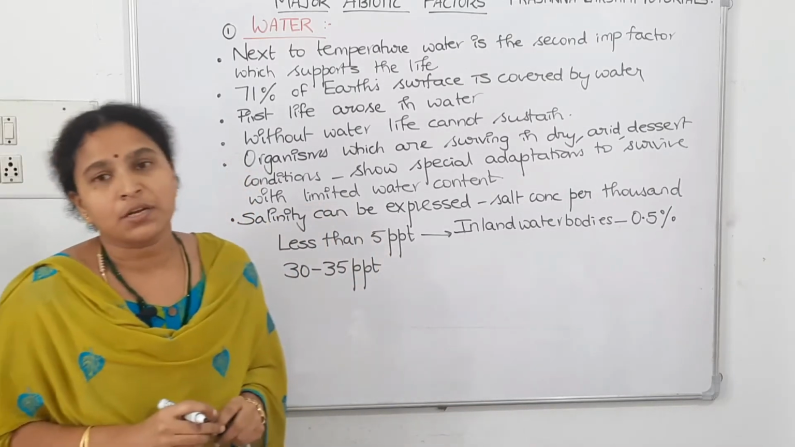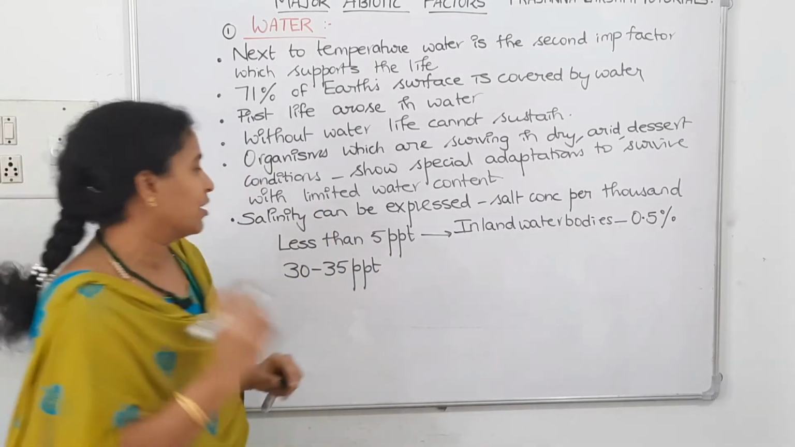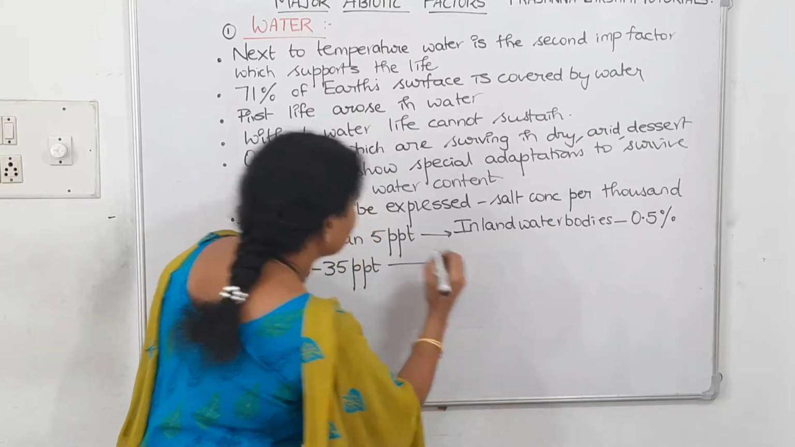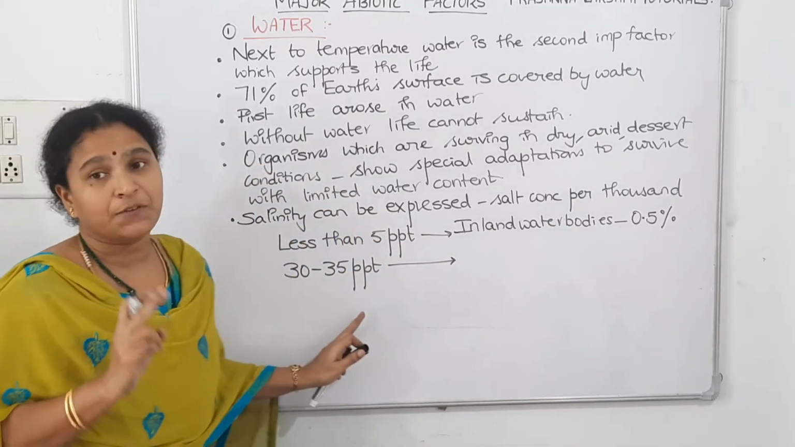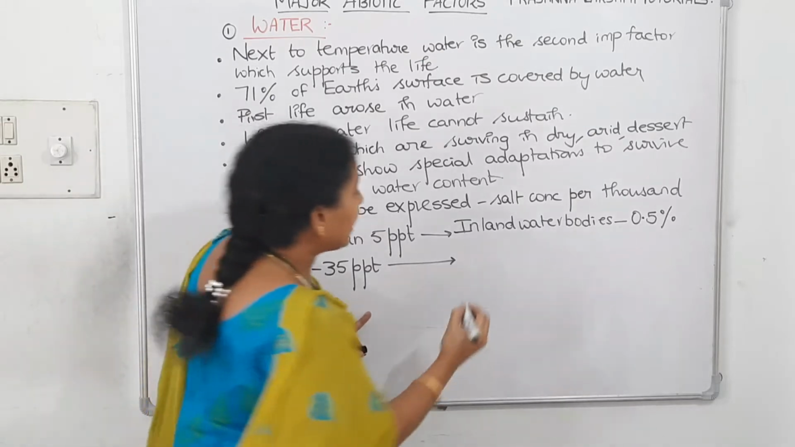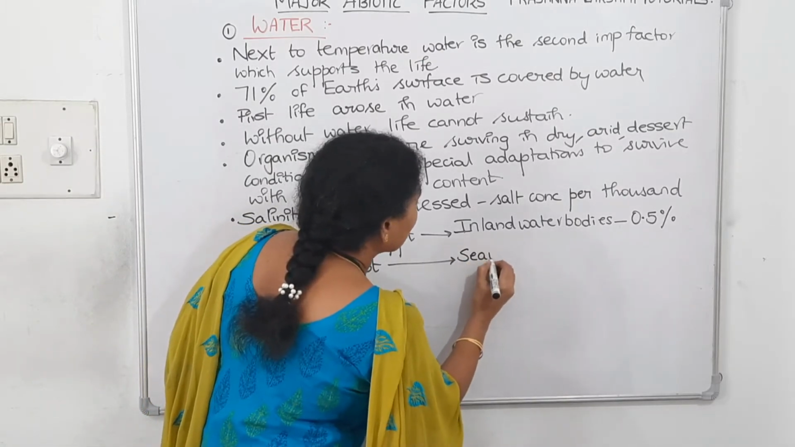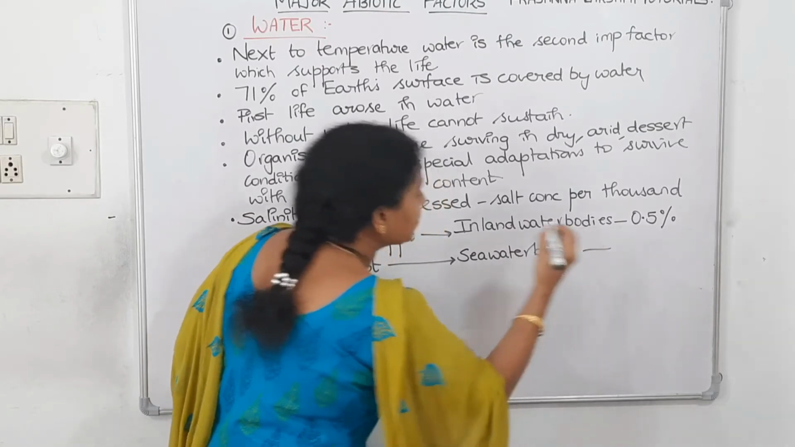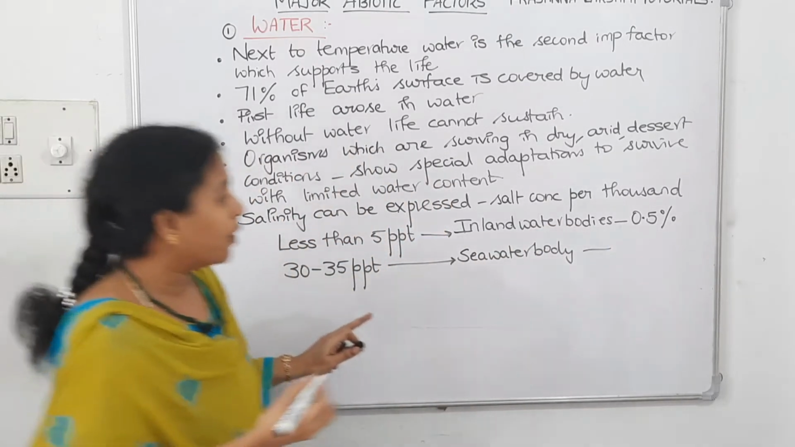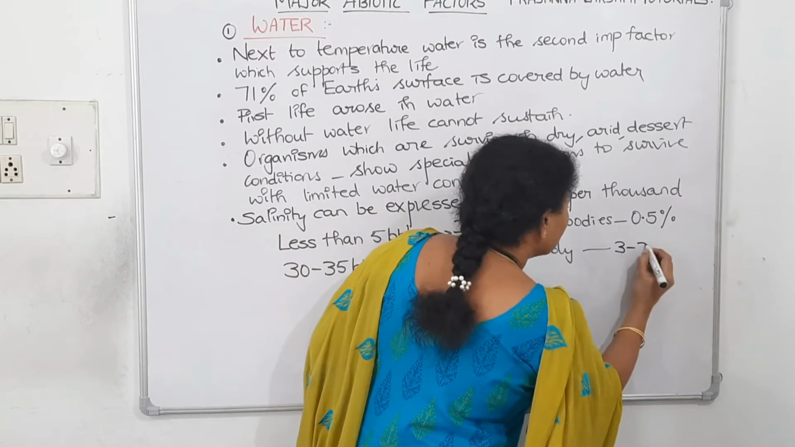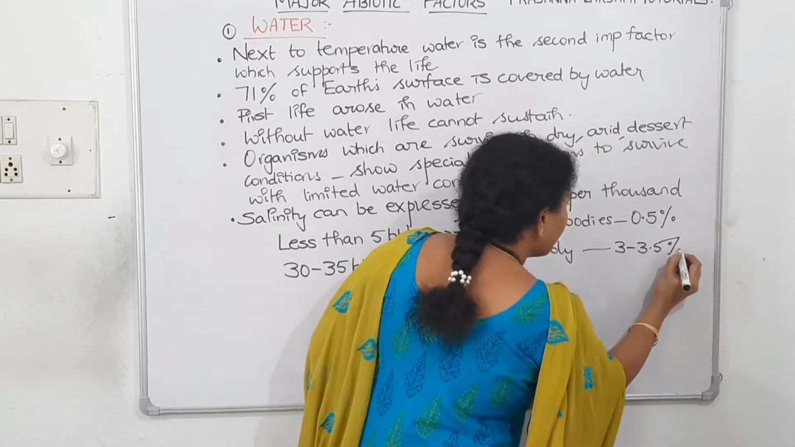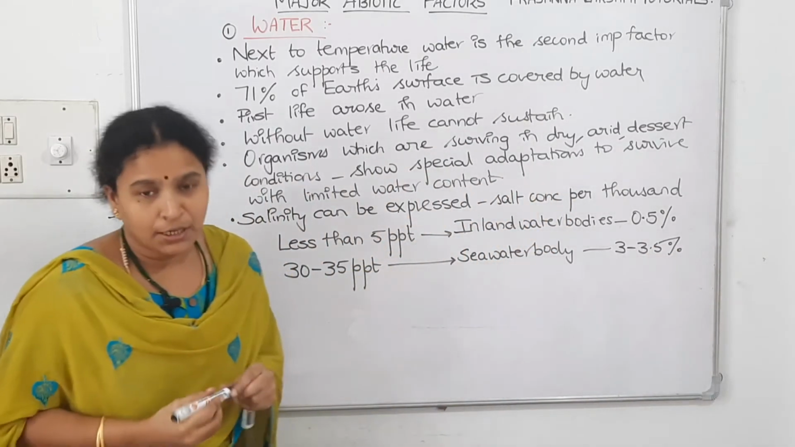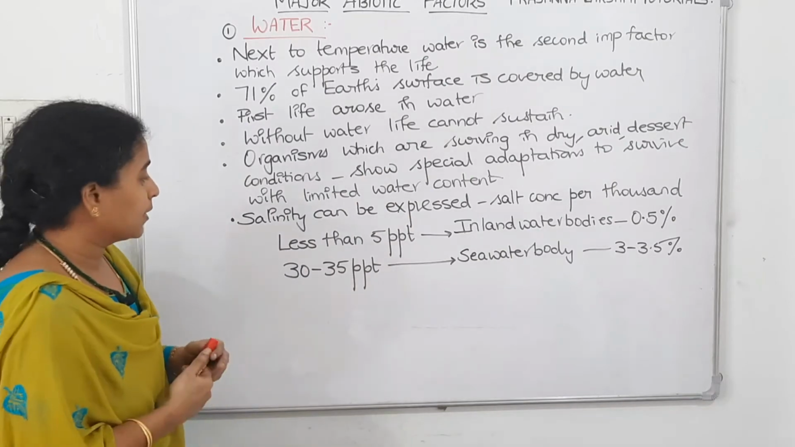what is the water body called? It is called a seawater body. If the salt concentration is within the range of 30 to 35 parts per 1000, then it is called a seawater body. In terms of percentage, it's 3 to 3.5 percentage. Again, we got a new important point to discuss here.